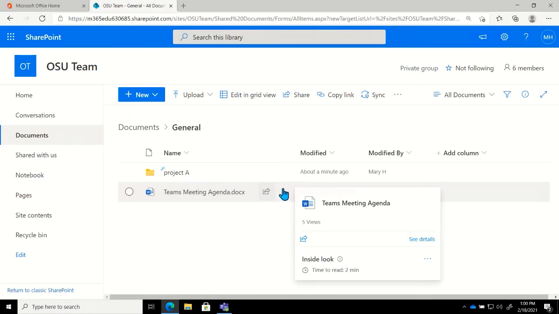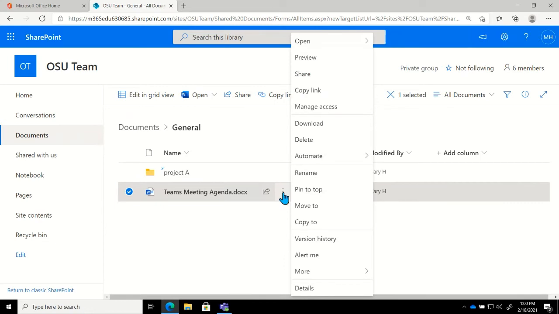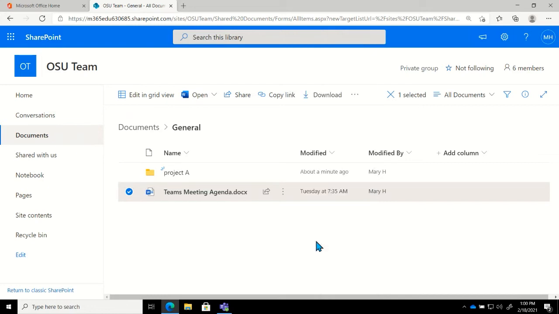So while we are inside of SharePoint here, if I look in the middle as I'm hovering over this file, we have vertical ellipses right here. If I click on this, it's going to open up a menu for me. And we're going to head towards the bottom where it says version history.